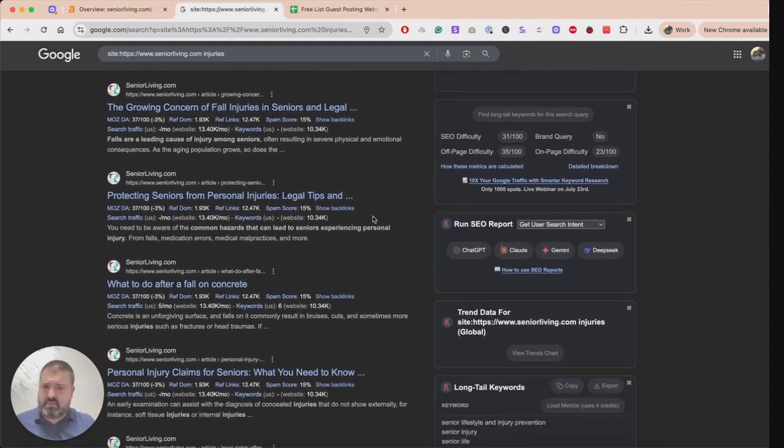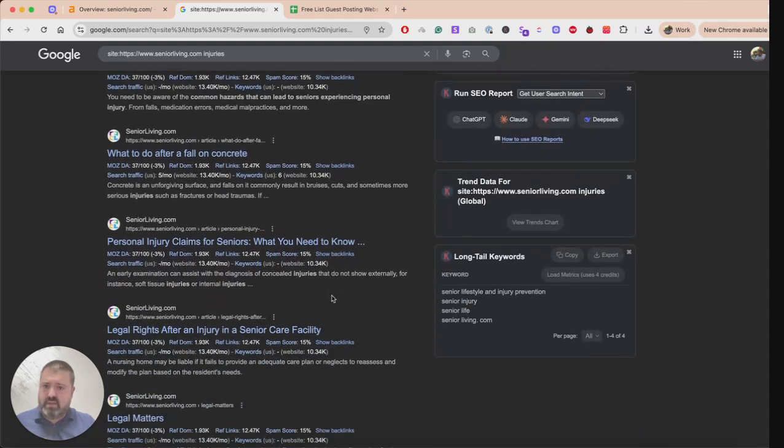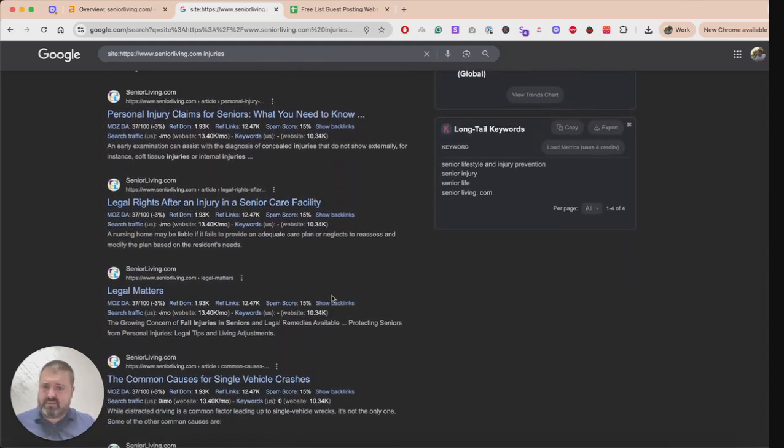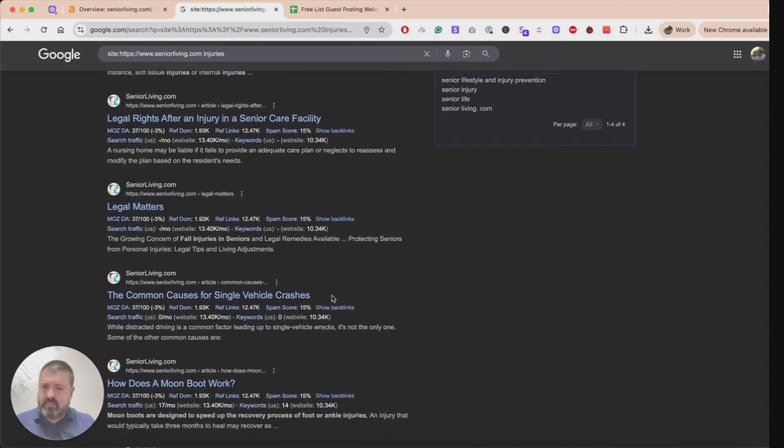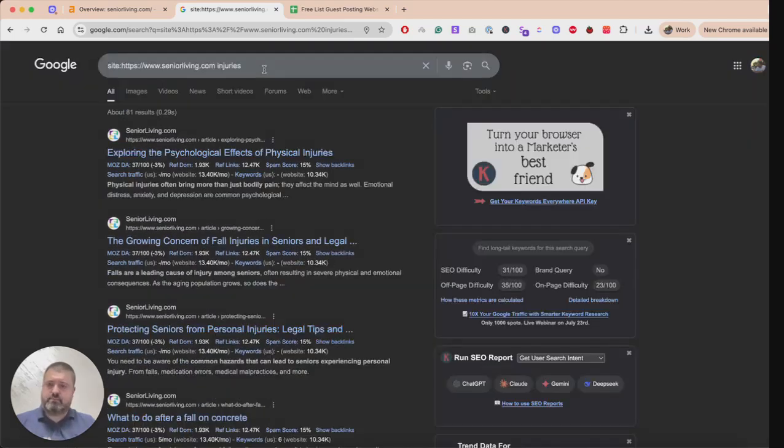That's great. So this means that this website is already sharing a keyword cluster with you. So this website can be used to get a backlink to one of your pages that's covering senior citizens injuries or something similar, and it will give relevancy to you.